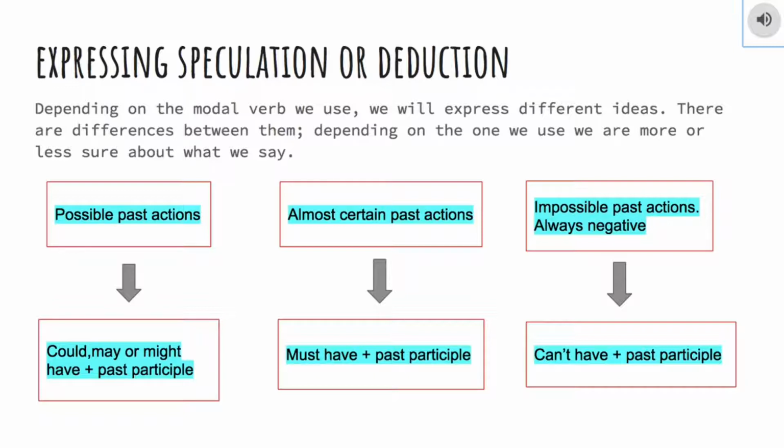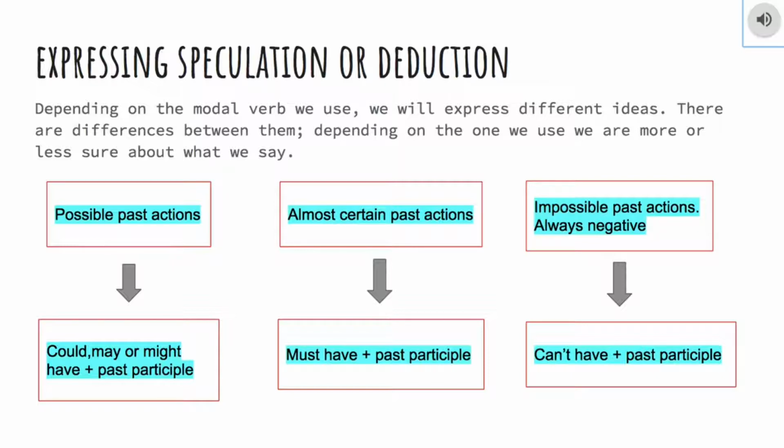Depending on the modal verb we use, we will express different ideas. There are differences between them. Depending on the one we use, we are more or less sure about what we say. If we want to express possible past actions, we have to use could, may, or might, plus have, plus past participle. One example of this is: try calling them at home, they might not have gone out, with the meaning of it's possible that they haven't gone out.